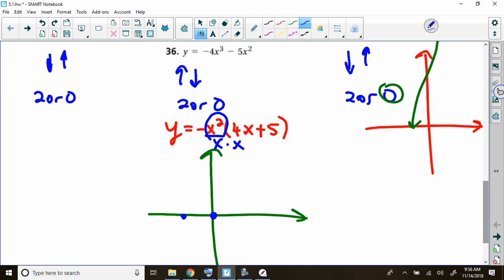What's going to happen at that x-intercept of 0 is the graph's going to actually turn around. It's going to look quadratic there. We'll talk more about that next week. What's the end behavior of 36? We said it's up dog, right? So the end behavior is up dog, so it's going to go whoop. And here it's going to go whoop. And it's going to look quadratic there, so it's probably going to do something like that. So that one probably is going to have the two turning points.